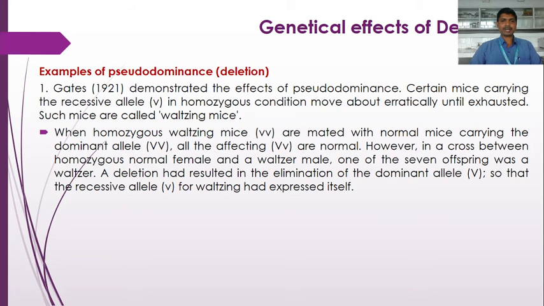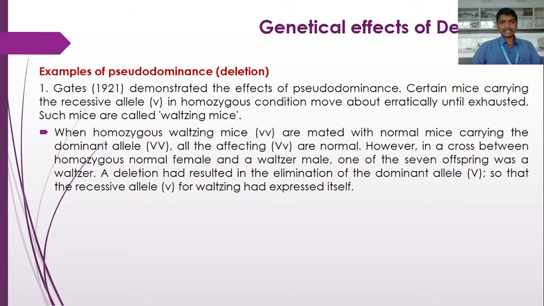Such mice are called waltzing mice. So this waltzing is one of the phenotypic characters occurring due to the recessive allele small v in homozygous condition. These mice move about erratically until exhausted.